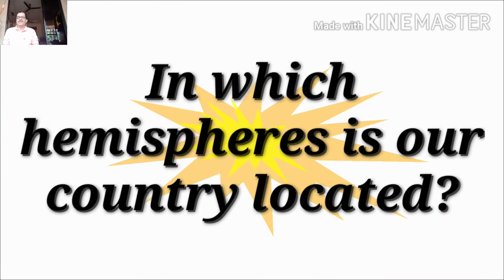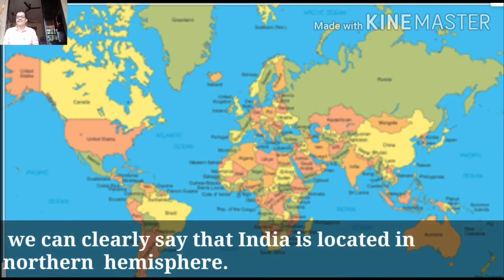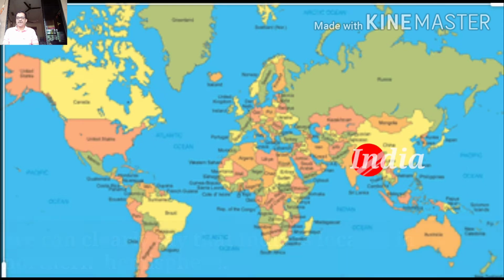Fourth question, in which hemisphere is our country located? To determine this, we need a world map. With the help of this map, we can clearly say that India is located in the northern hemisphere.